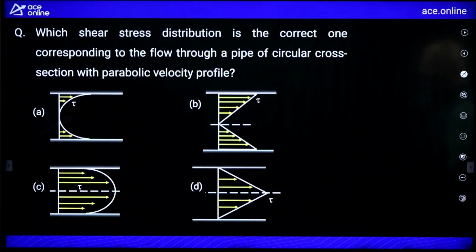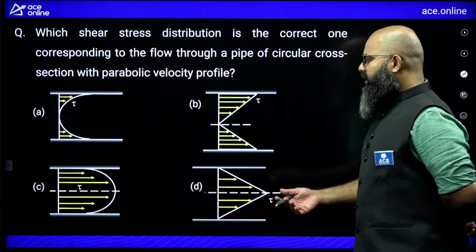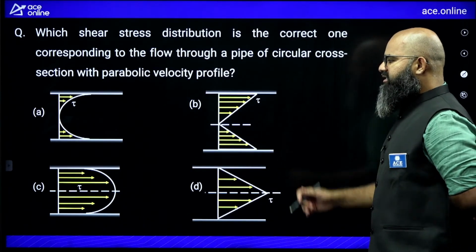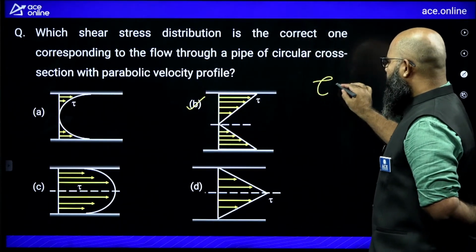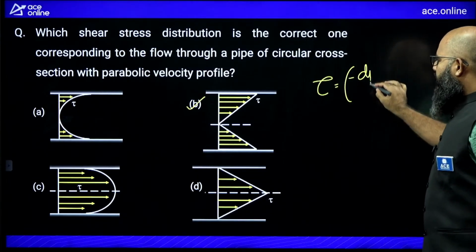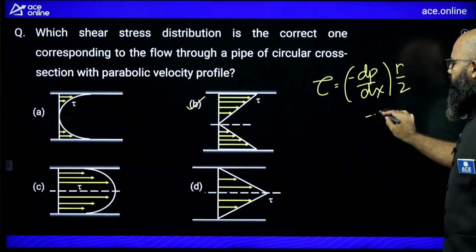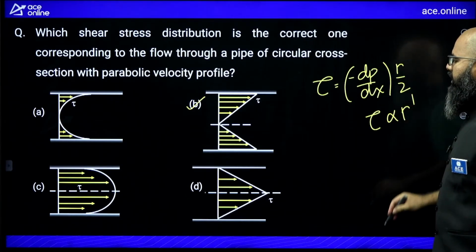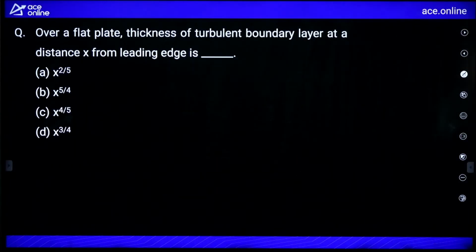Moving further, very good question. Which shear stress distribution is the correct one corresponding to the flow through a pipe of circular cross section with a parabolic velocity profile? That means for laminar flow, what kind of variation of shear stress is correct? I hope you remember this is true because we remember the formula for tau. Tau is equal to how much? Minus dp upon dx multiplied by r by 2. So tau is proportional to r power 1. Therefore, we are going to have option B as correct over here.